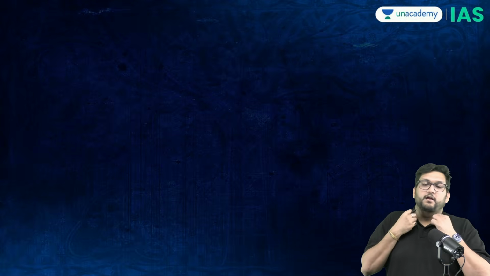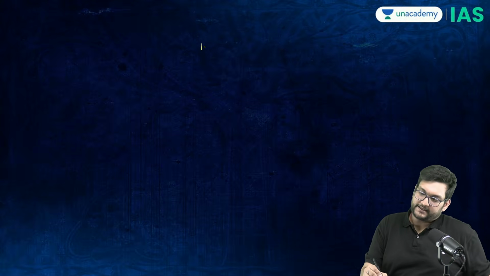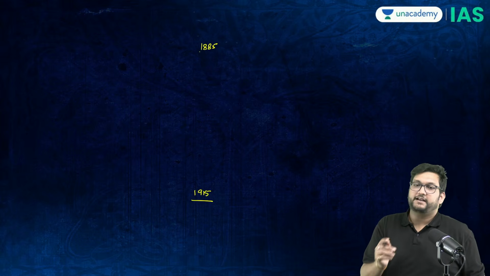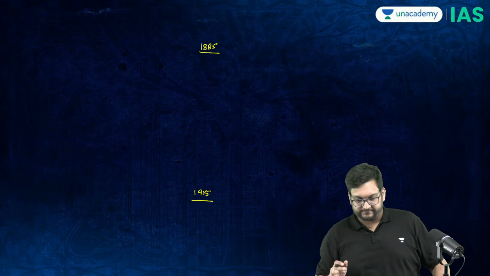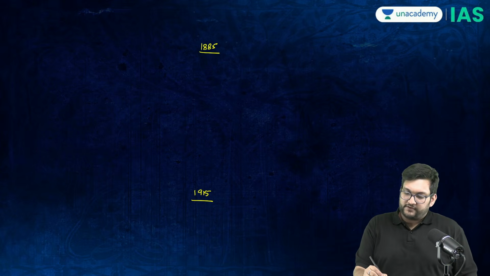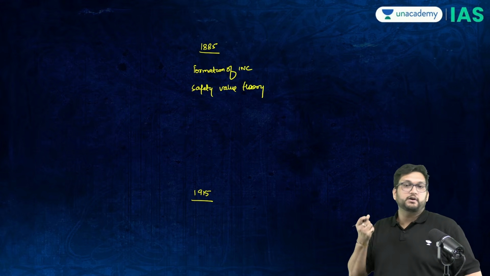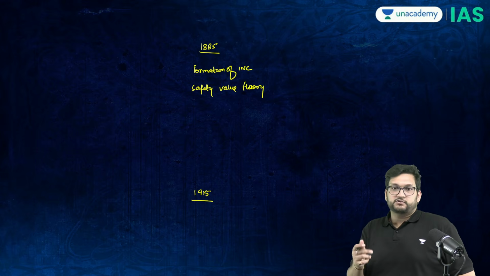Now, when we talk about 1885 to 1915, I would like to concentrate on the following events. First is obviously the formation of INC and the safety valve theory, because that is where the ideas for mains come through.